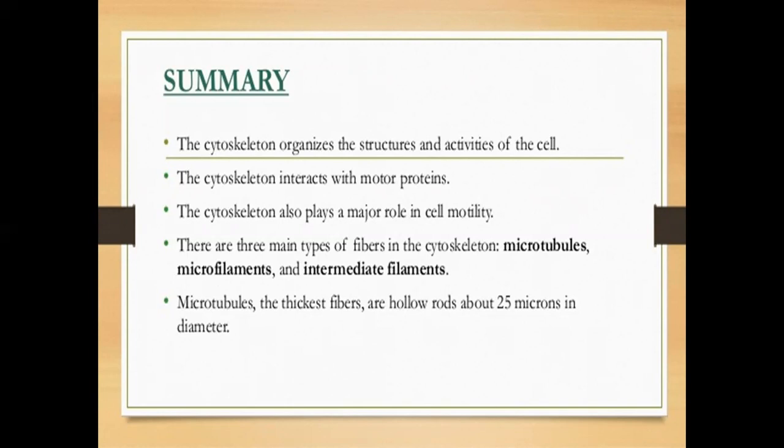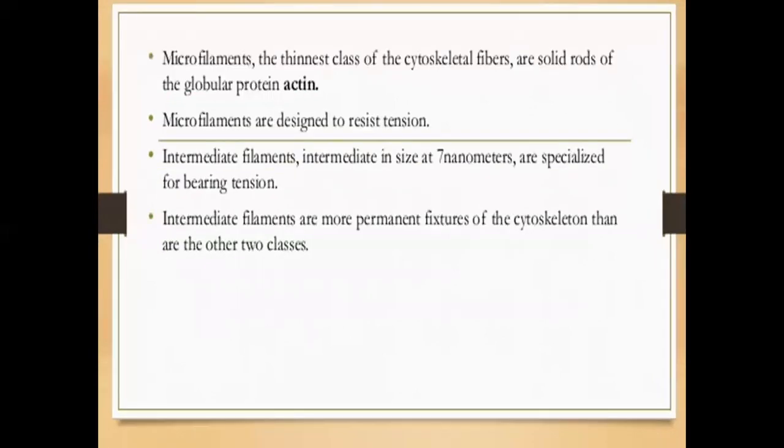Microtubules, the thickest fiber, are hollow rods about 25 nanometers in diameter. Microfilaments, the thinnest class of the cytoskeletal fibers, are solid rods of the globular protein actin. Microfilaments are designed to resist tension. Intermediate filaments, intermediate in size, are specialized for bearing tension. Intermediate filaments are a more permanent fixture of the cytoskeleton than the other two classes.